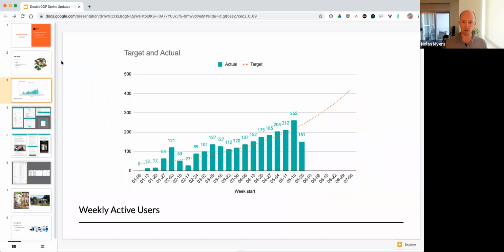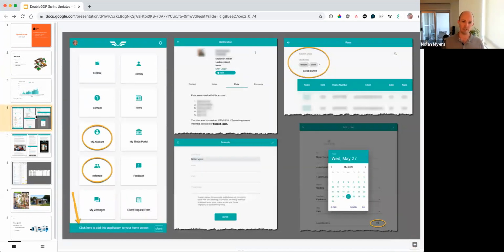So at a high level, weekly active users did very well. Last 2 weeks, we hit 212 and then 262 weekly active users. So that was all on track. In terms of plots, referrals, timesheets, we also made pretty good progress against that. Did not accomplish everything that we had aimed to in this sprint, but that's because some other really important things came up. But what we did do is we added a My Accounts page for clients where they could go in and see their plot data right over here.